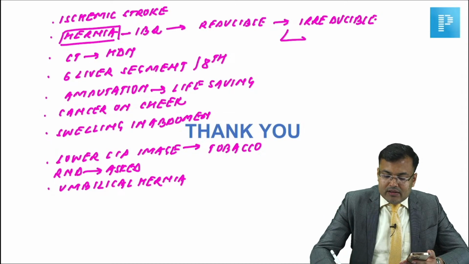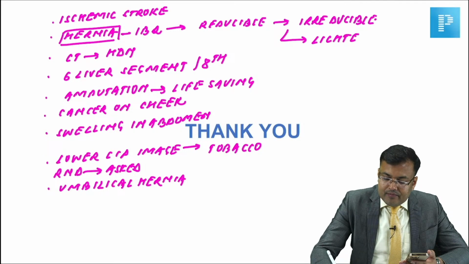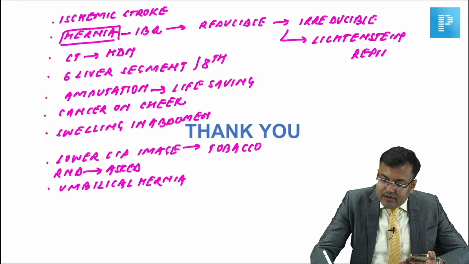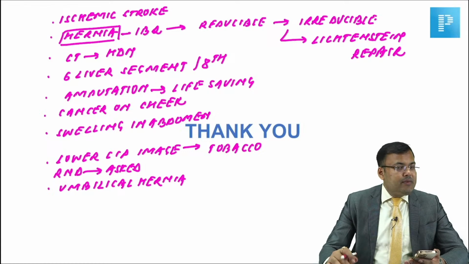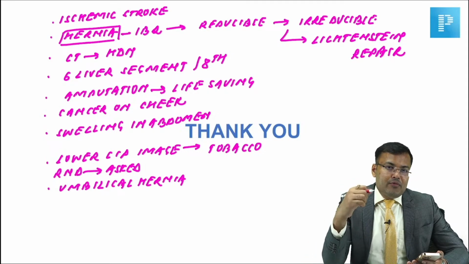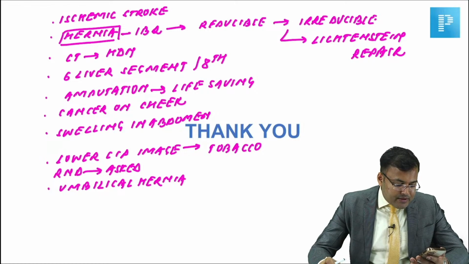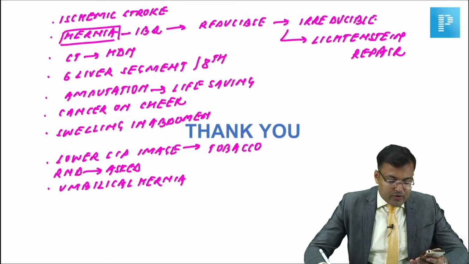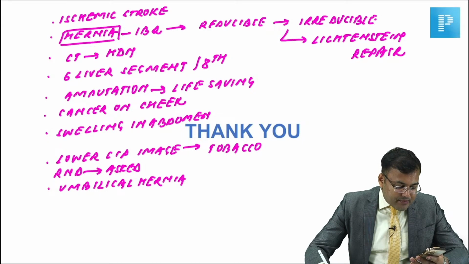Hernia, which was initially reducible, is now irreducible. Obviously, guys, in this case, which surgery should be done? We go for Lichtenstein repair. So hernia, which was initially reducible, later became irreducible. Generally, it's difficult to treat irreducible hernia by laparoscopy. So Lichtenstein repair is preferred. Yes, there was onlay inlay mesh repair. Okay, onlay inlay mesh repair.